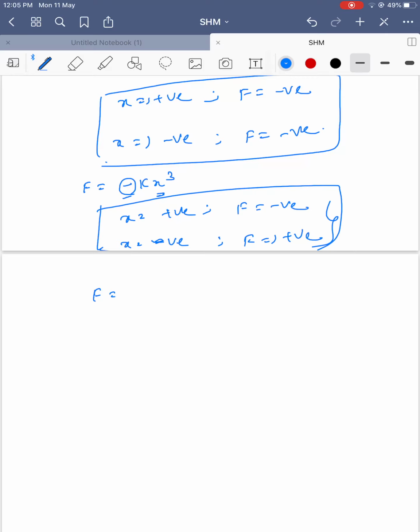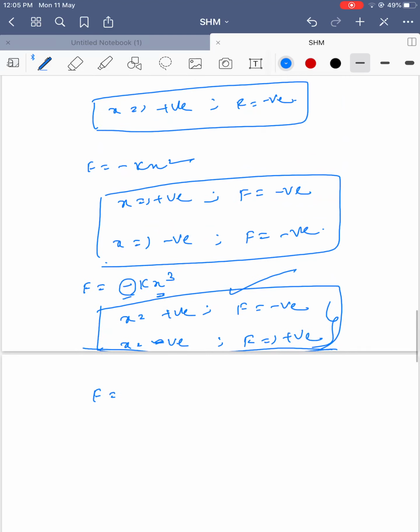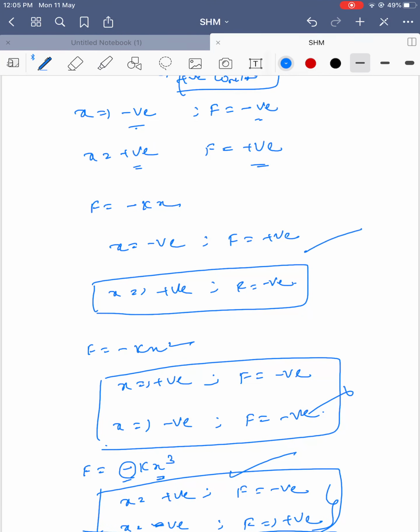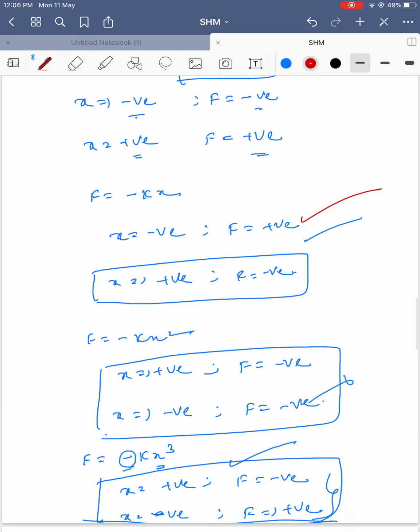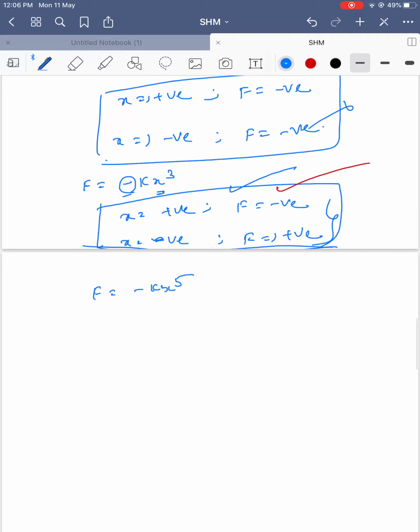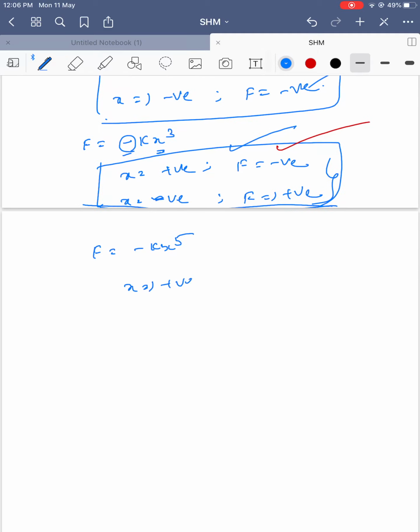So is this following the rule or not? Yes, it is following. If I displace the body positive, it should show negative. So this is accepted and this is not, and this is correct. So certain things are valid. F is equal to minus kx cube. Let's verify for minus kx power 5. I consider x positive, so force will be negative. X negative, so power 5, force will be positive. So this also satisfies the cases.